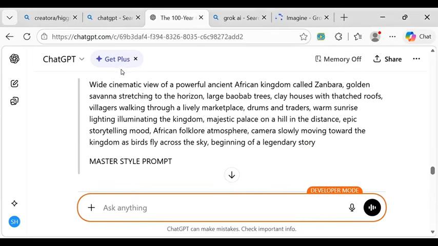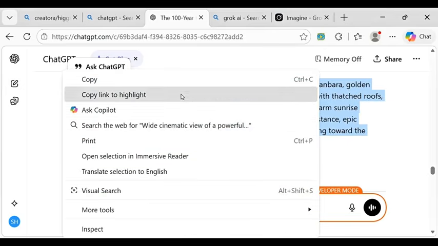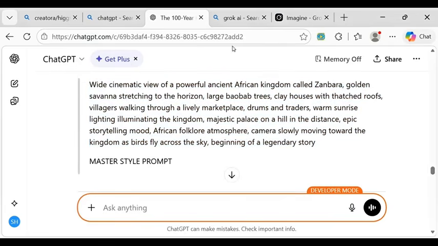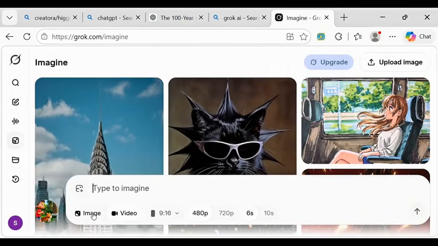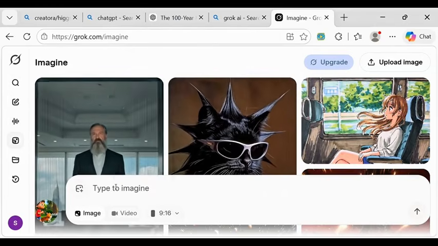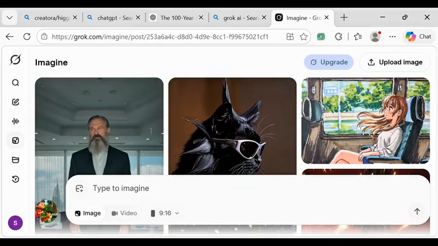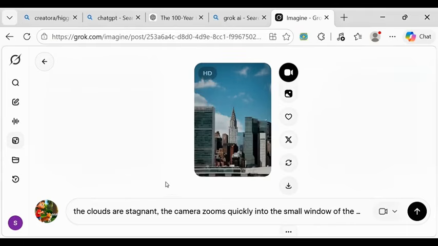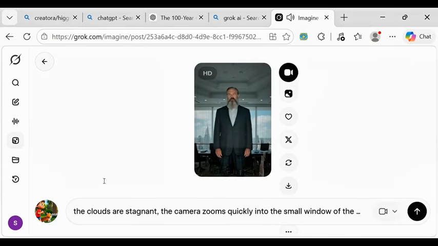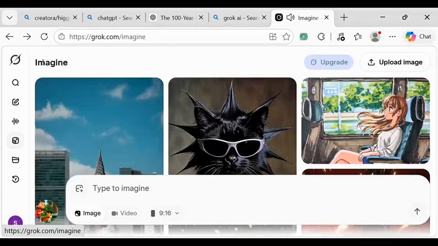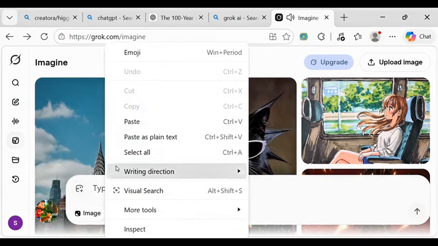After we copy this image, let's copy it again. After we copy, we click on copy. Then we'll go back to Grok AI and we are going to paste it here. We are going to put it on create image. Then we paste it here. After pasting it, no, sorry, we'll go back again. I mistakenly clicked somewhere. We paste our prompt here.